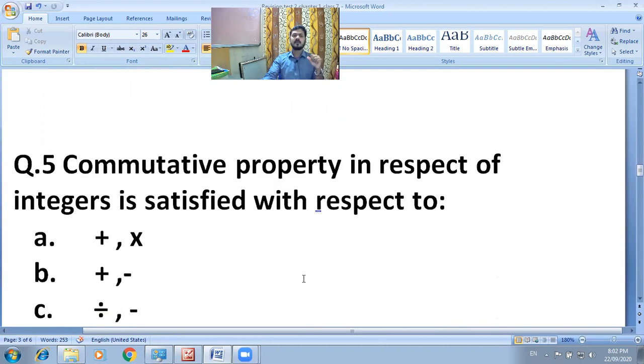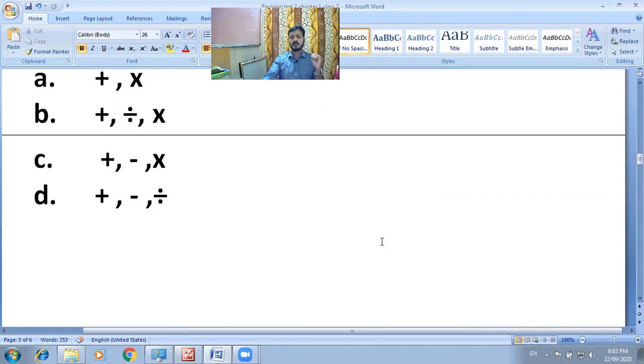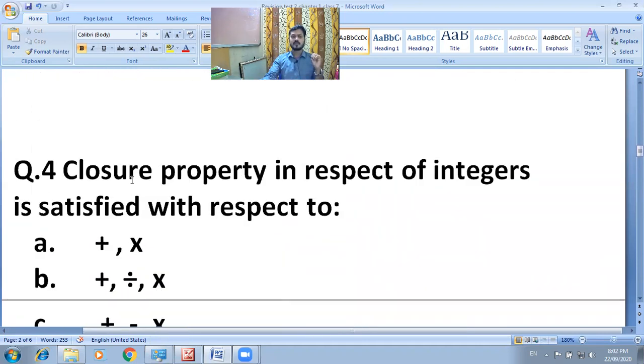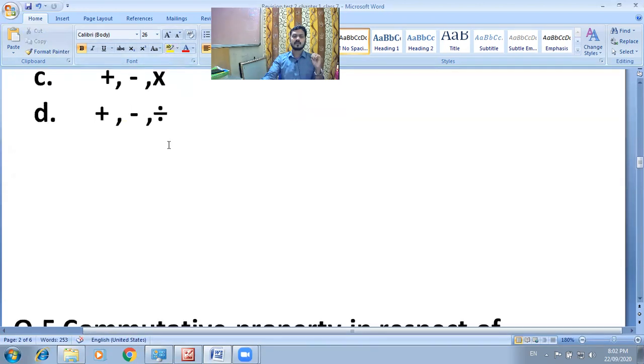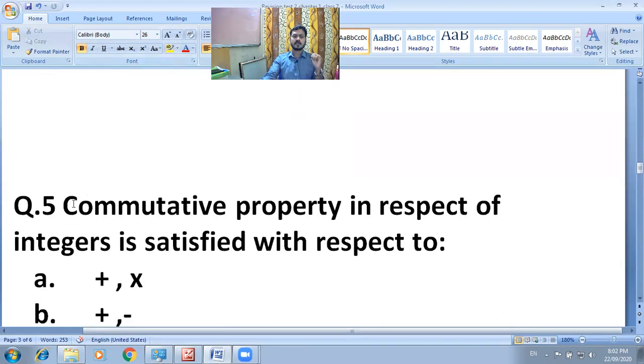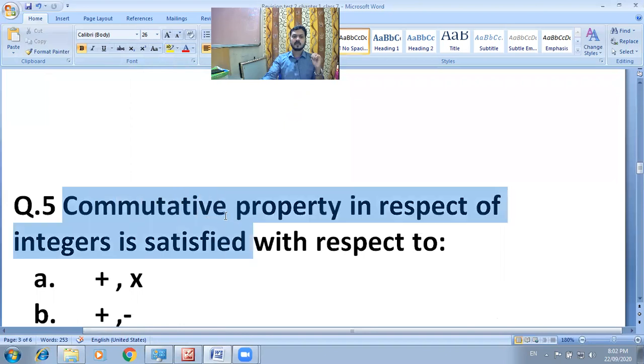Proceed to the fifth one. Commutative property in respect of integers is satisfied with respect to. Question number 4 is related to closure property, but the fifth one is related to commutative property.